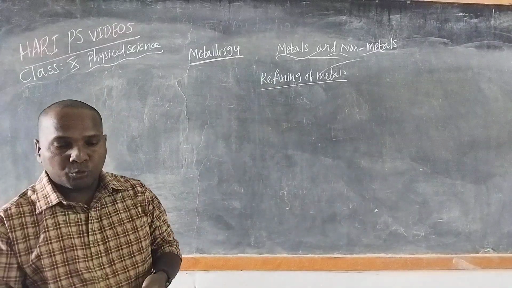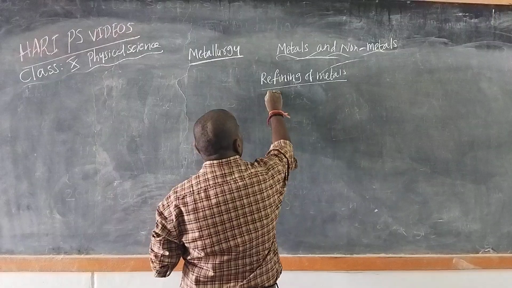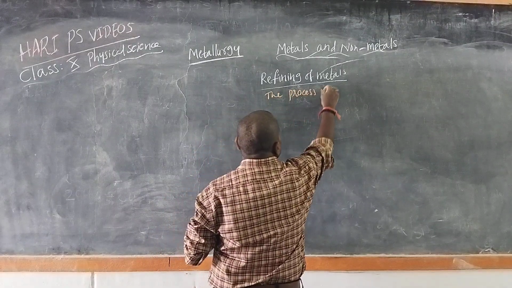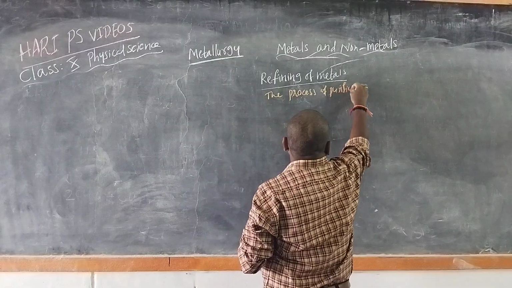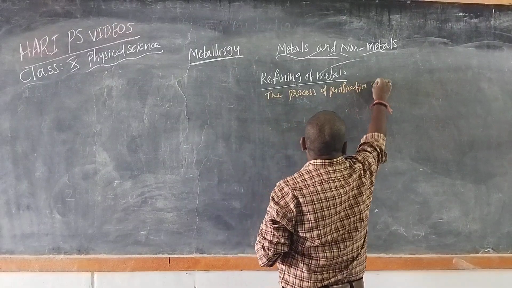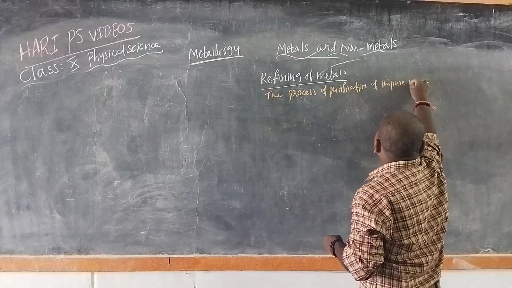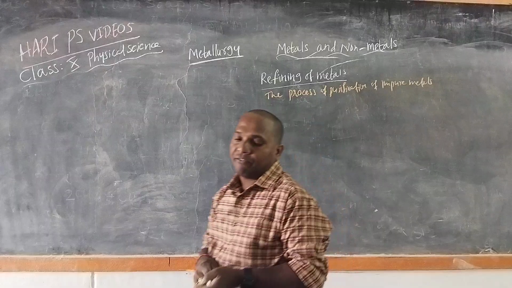The process of purification of impure metals is called refining.